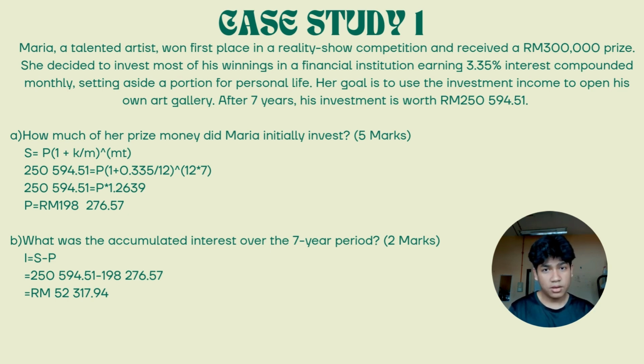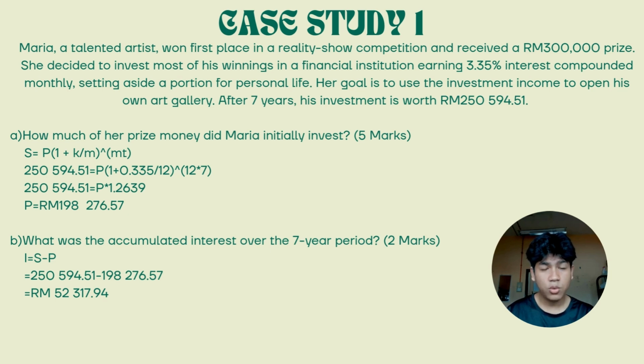To find the money Maria initially invested, we use the maturity value formula. S equals P in brackets 1 plus k over m, to the power of m times t. So S equals 250,594.51 equals P in brackets 1 plus 0.335 over 12, to the power of 12 times 7. So 250,594.51 equals P times 1.2639. So the final answer is P is RM198,276.57. Question B. What was the accumulated interest over the 7-year period?